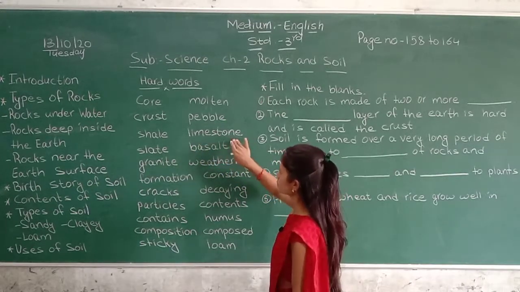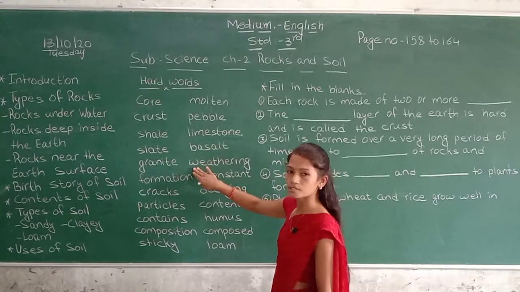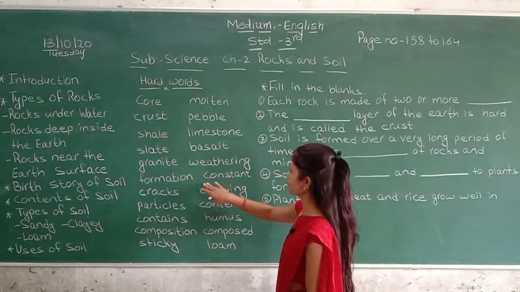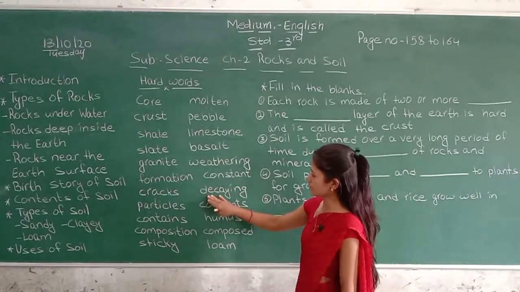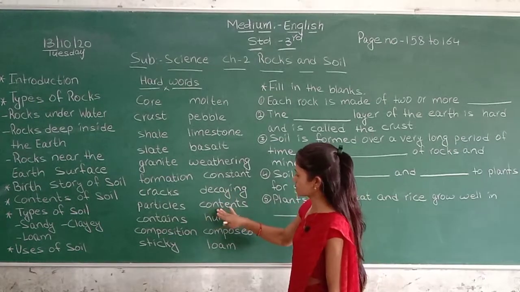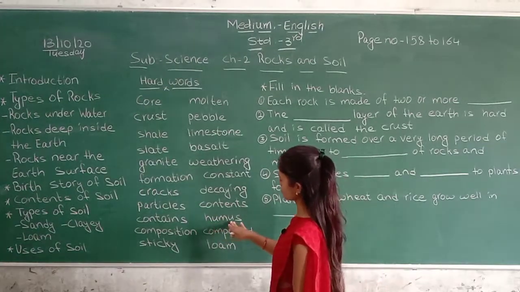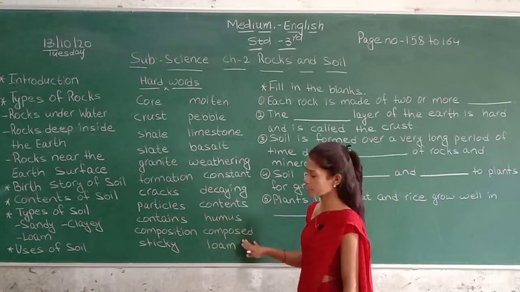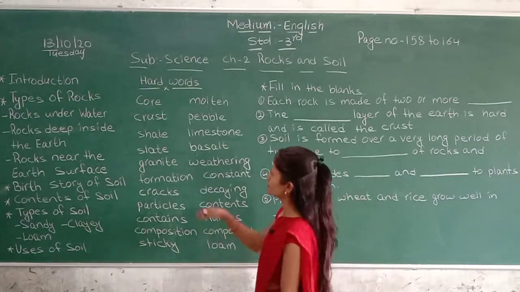L-I-M-E-S-T-O-N-E, limestone. B-A-S-A-L-T, basalt. W-E-A-T-H-E-R-I-N-G, weathering. C-O-N-S-T-A-N-T, constant. D-E-C-A-Y-I-N-G, decaying. C-O-N-T-E-N-T-S, contents. H-U-M-U-S, humus. C-O-M-P-O-S-T, compost. L-O-A-M, loam. Read one time.